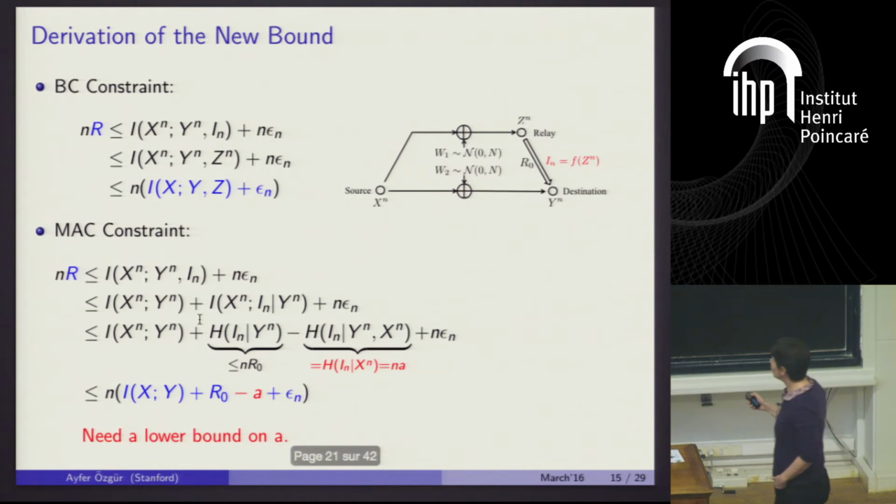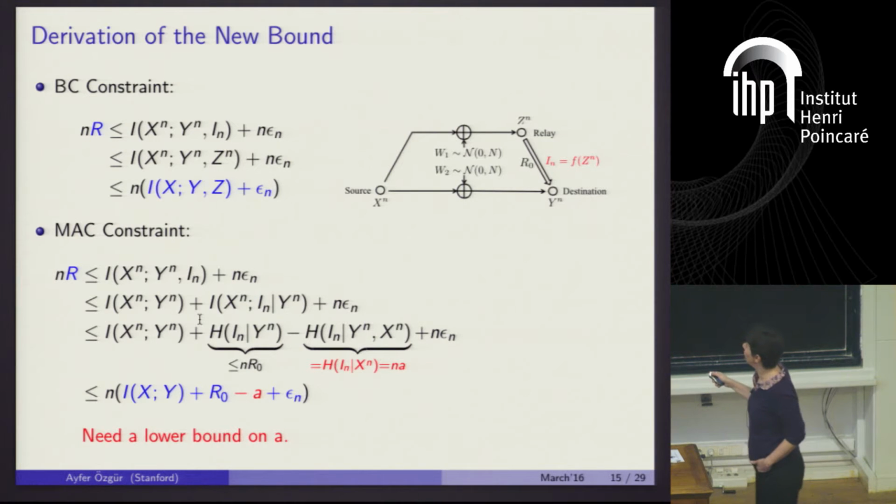Okay. So what we will do is, we will leave this bound as it is, okay, that was the same. But here in the MAC constraint, when we are looking at this term, first realize that I can actually remove the conditioning with respect to Yn here, because this bin index chosen by the relay depends on Yn only through Xn, so it's independent of Yn given Xn. So this is the entropy of In given Xn.